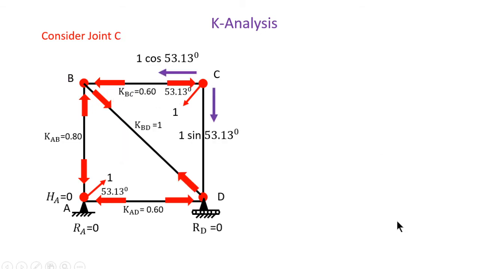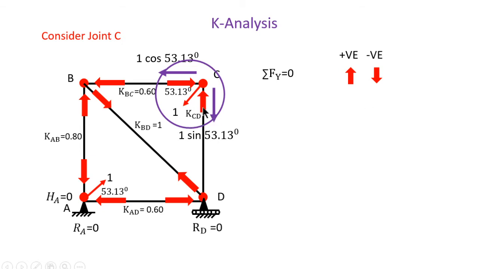Then next we consider joint C, and the only member force remaining is KCD. Here the unit force is acting at joint C, so its resolution vertically downward is 1 sin 53.13. Here we are assuming the direction of KCD is towards the joint. So apply the sigma Fy condition, upward positive and downward negative.